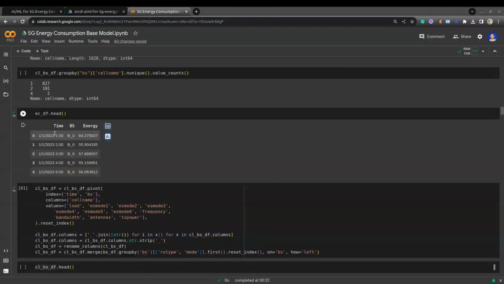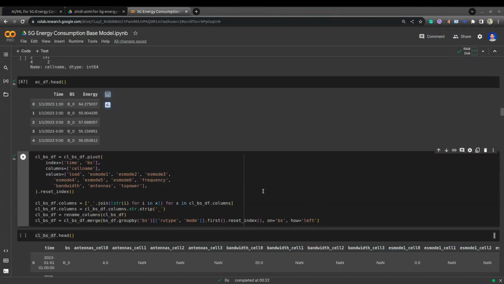If you see the energy consumption data here, they provided energy consumption at base level. But if you observe our cell level data, we have base level and cell level. So we need to convert our cell level data into base level data.